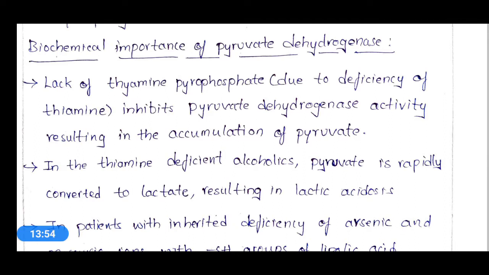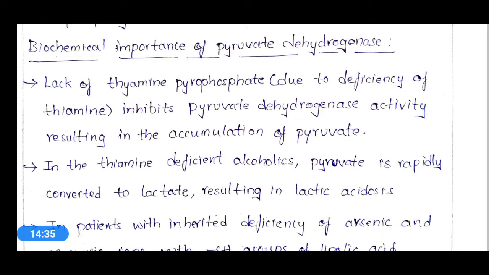If this TPP is not available due to the deficiency of thiamine, and this thiamine pyrophosphate is produced from the thiamine base, then if deficiency of thiamine is there, obviously thiamine pyrophosphate is not produced, and pyruvate dehydrogenase will lack this TPP, and due to the lack of TPP, pyruvate dehydrogenase activity will be inhibited.